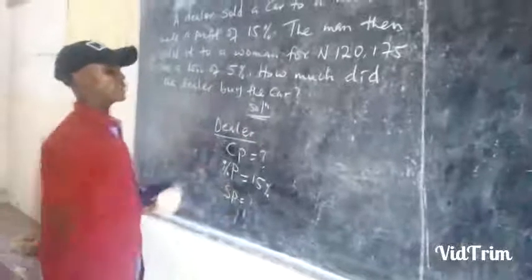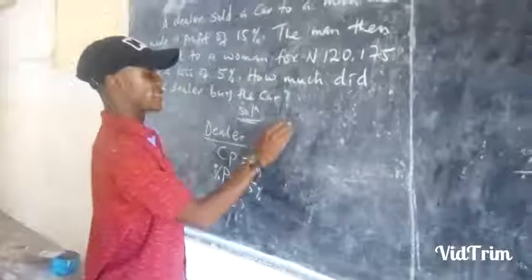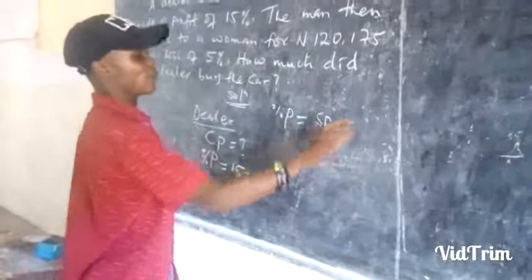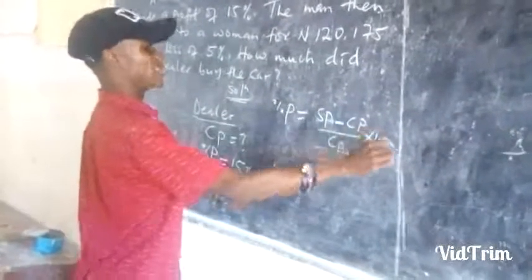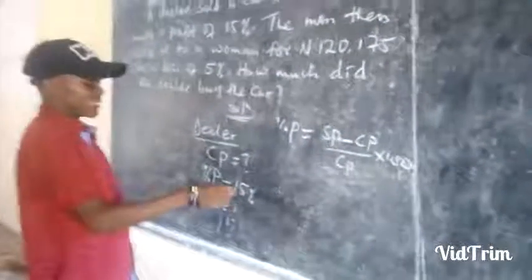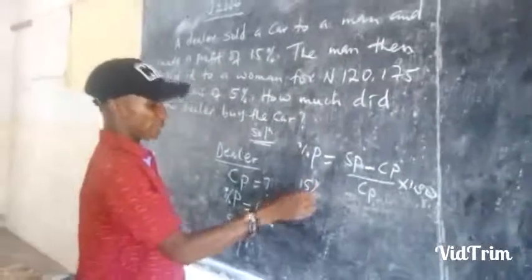Now, something very interesting. We have an expression for percentage profit, which we said a few minutes ago is the selling price minus the cost price, divided by the cost price, times 100%. So the percentage profit for the dealer is 15%. We divide this by 100 because it is in percentage.